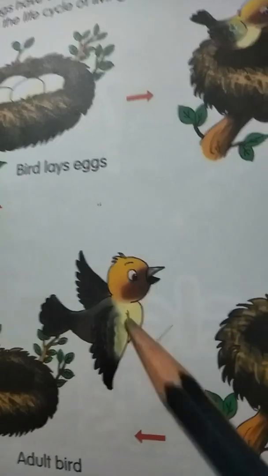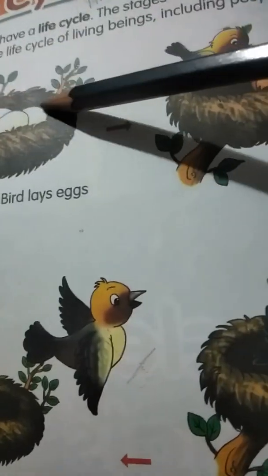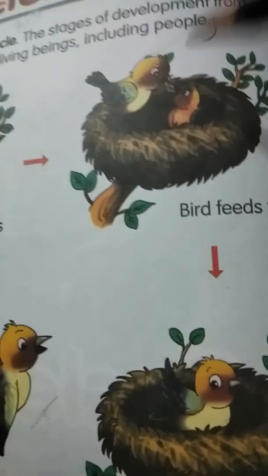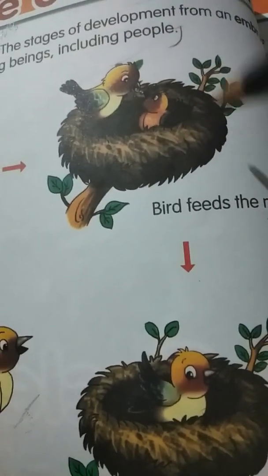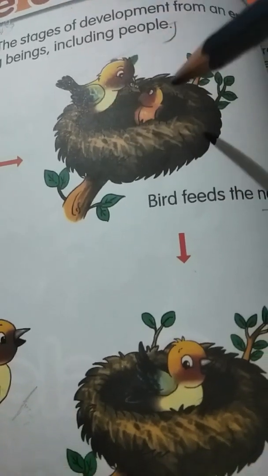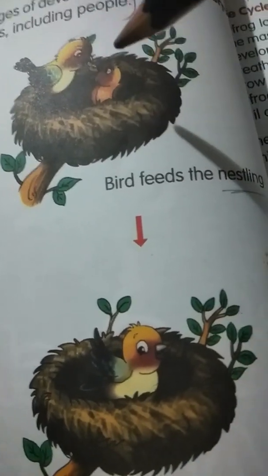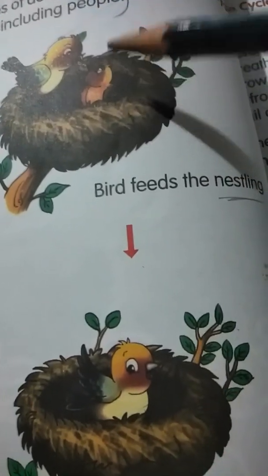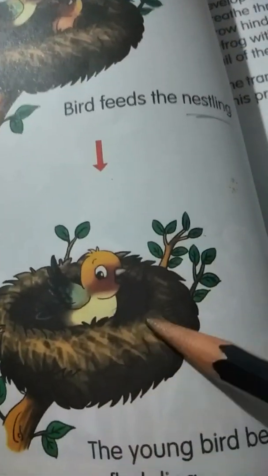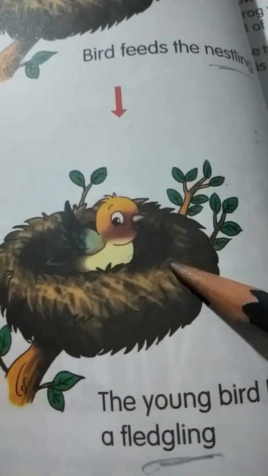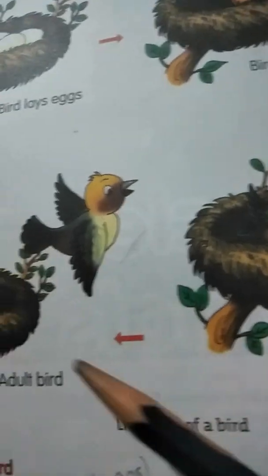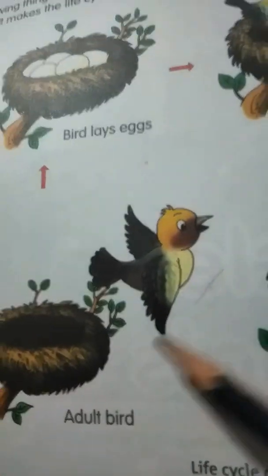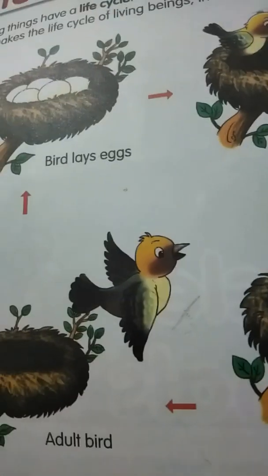Again the adult bird will lay the eggs and again it will sit on the eggs. Again the baby birds hatch from eggs, okay? Again the parent bird will feed the baby birds, called a nestling. Again the young bird starts flying, called a fledgling. Again it will grow into an adult bird. So this process is called the life cycle of a bird, right?